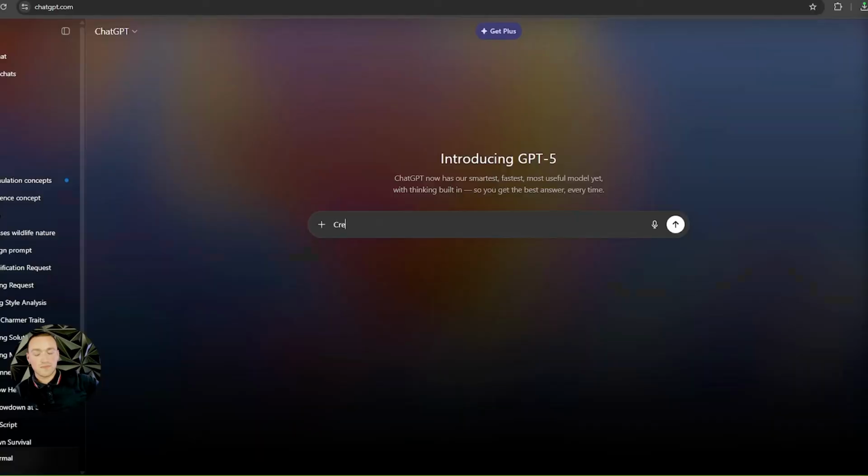Before entering the prompt that you copied, we need to mention ChatGPT to put the code in a standalone HTML file. Otherwise, we can't run the code. I'm going to type like this. Create a game for this concept and put the code in an HTML standalone file so that I can run the code.